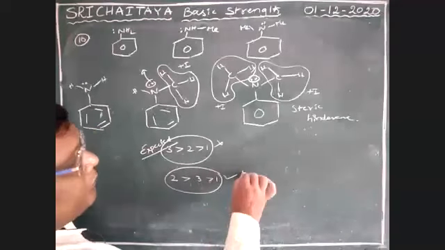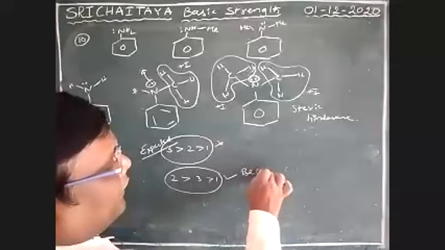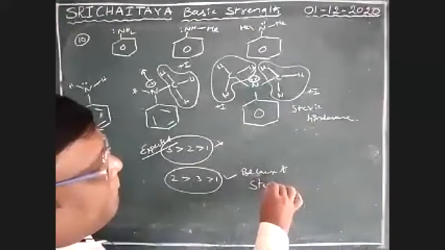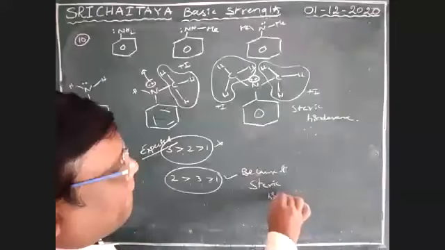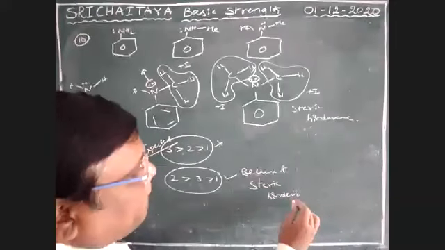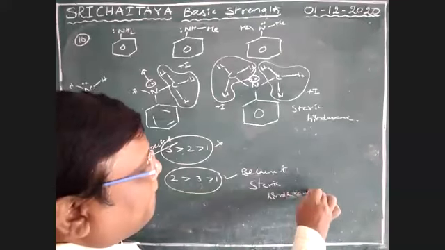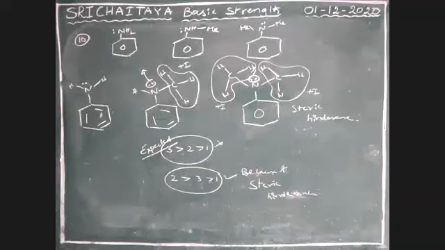It is because of steric hindrance. Steric hindrance is very, very important.